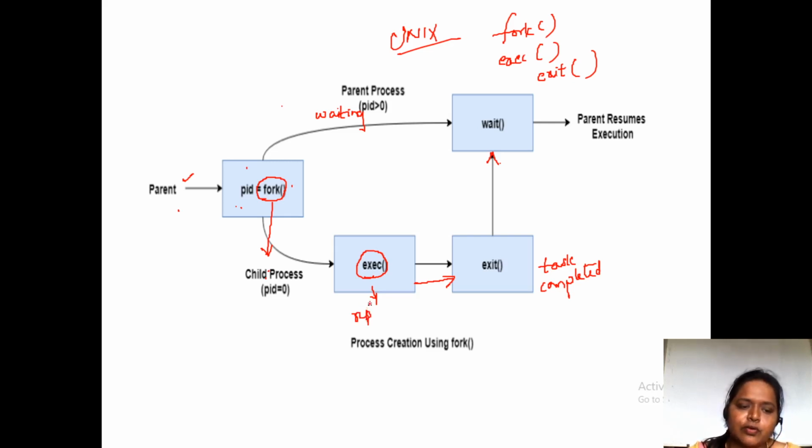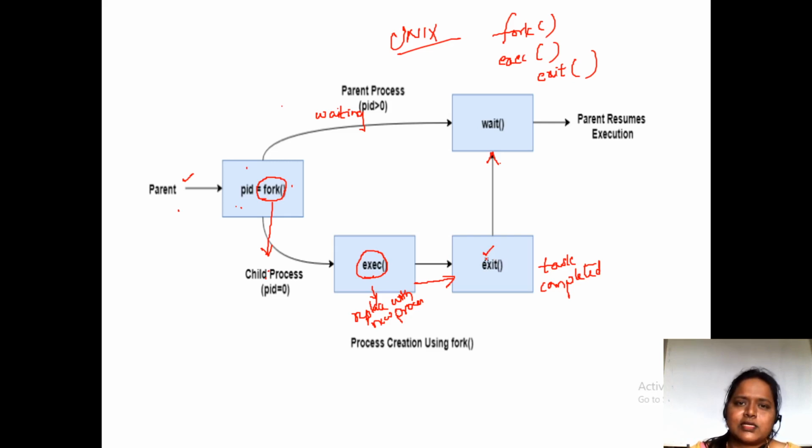Then after completing the task, it will invoke the exit system call.